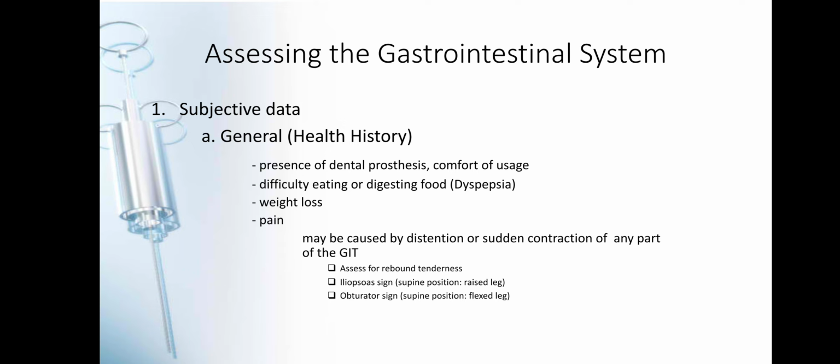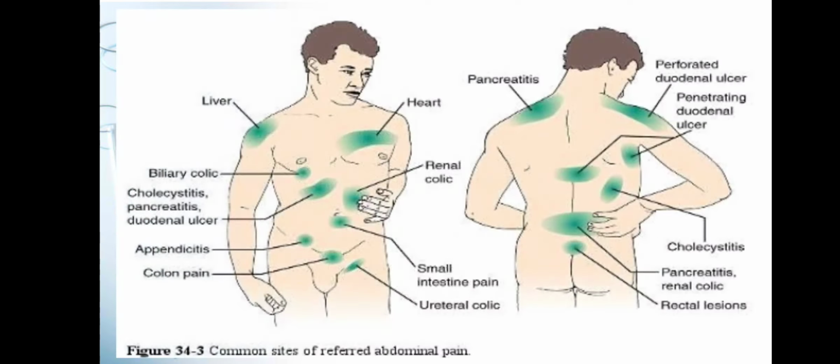Okay, so yan po yung tatlong signs na pwede nyo i-assess na that definitely magsasabi sa'yo na ang patient mo has appendicitis or the inflammation of your appendix. Now, ito po yung mga common sites of referred abdominal pain. Now, ang dami pong klase ng pain natin. We have the acute pain, chronic pain, radiating pain. Pag radiating pain, nagsstart sa masakit, papunta sa ibang parte ng ating katawan. That's radiation kasi pumupunta siya sa ibang parte ng katawan.